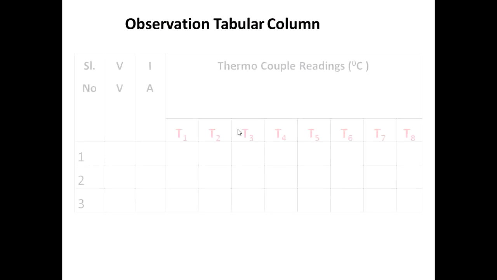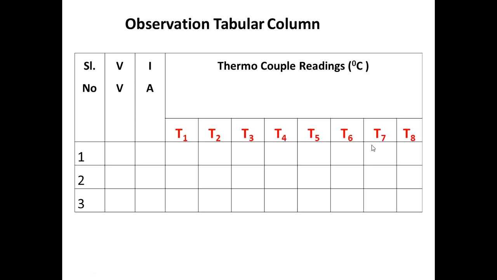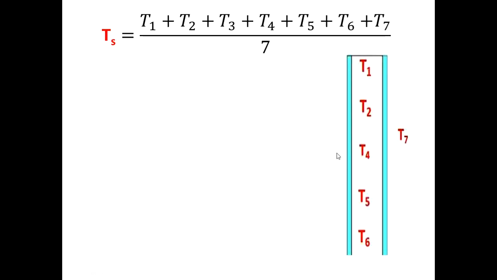Observation tabular column: you want to note down this observation tabular column. V, I, and then temperatures T1, T2, T3, T4, T5, T6, T7, T8. You can note down the observations after completion of the experiment. The surface temperature is T7, T8.